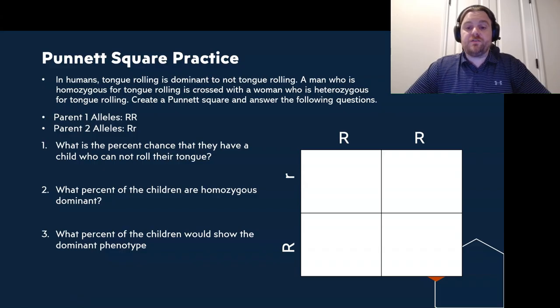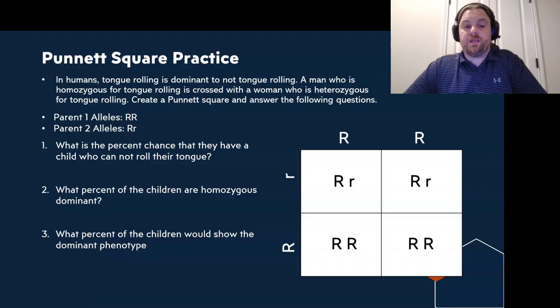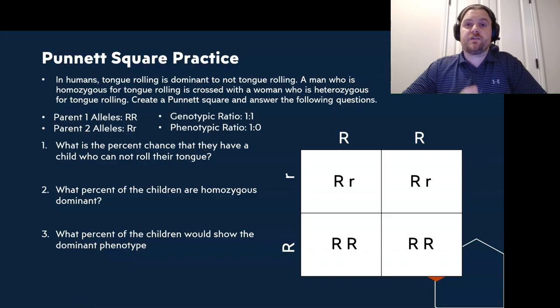Now, the next thing we need to do is create our genetic offspring, or predict our genetic offspring. So that first square would be big R, little r. We have big R, little r, double big R, and double big R. So that gives us a genotypic ratio of 1 to 1. And that is very important that you do not put 2 to 2. Your AP readers will count that incorrect because ratios must be simplified. Okay? And the phenotypic ratio would be 1 to 0, or all dominant, all tongue rolling.